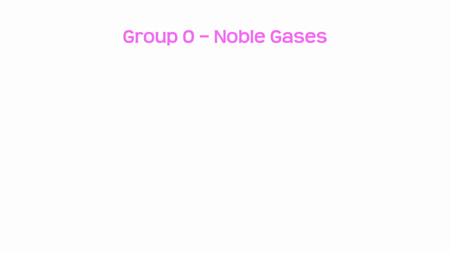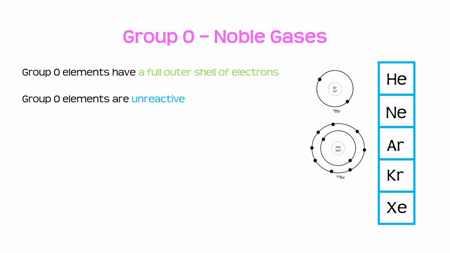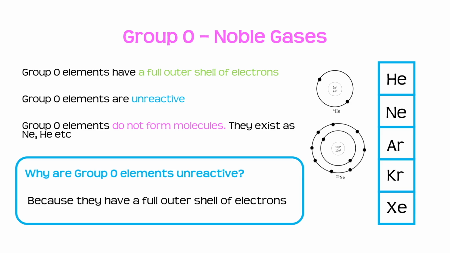Let's look at group 0, or the noble gases. Now this is the column on the periodic table that is found furthest to the right-hand side. So the key facts we need to know about the group 0 elements are that they have a full outer shell of electrons, they are unreactive, and they do not form molecules. They are monatomic. They exist as neon or helium, not as molecules. So why are the group 0 elements unreactive? This is because they have a full outer shell of electrons.